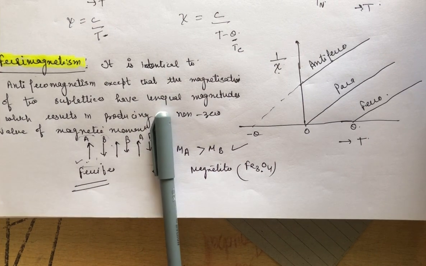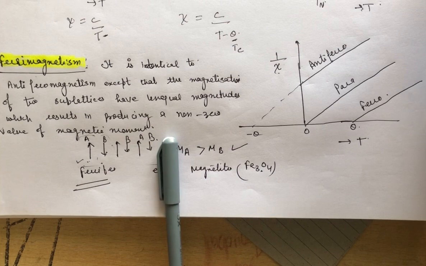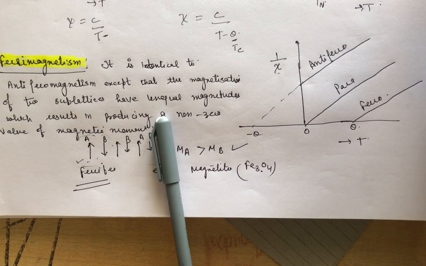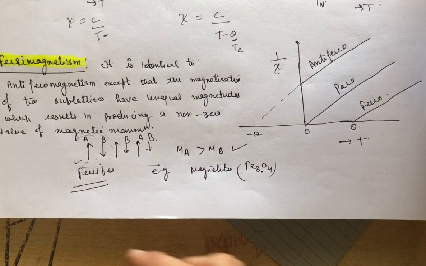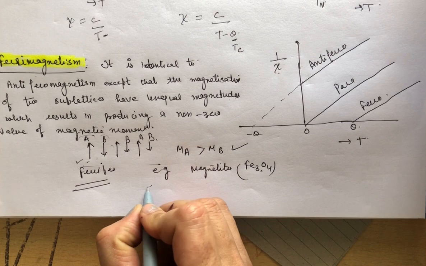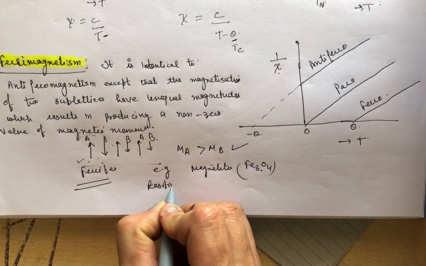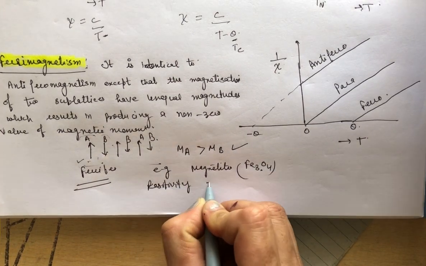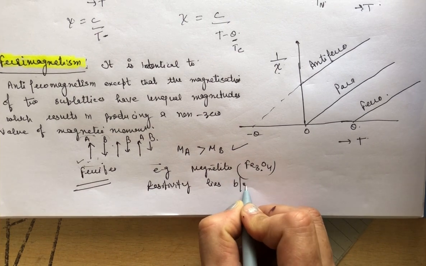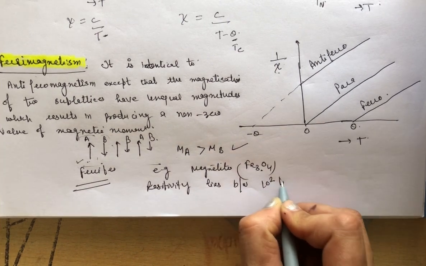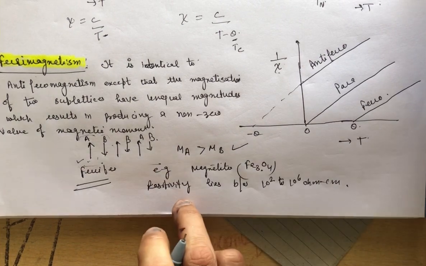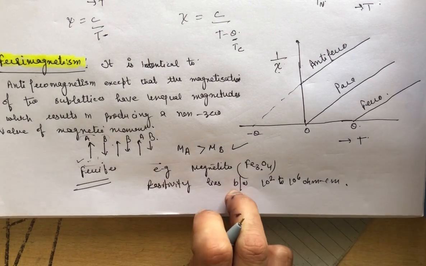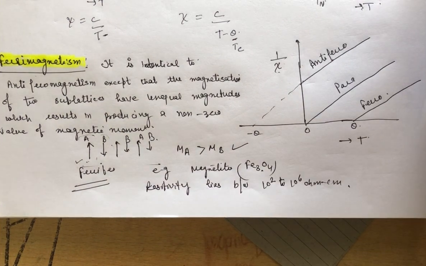If there is a difference in the internal structure, then the temperature dependence of spontaneous magnetization will also be different. And the resistivity of these types of material lies between 10 raised to power 2 to 10 raised to power 6 ohm centimeter. So they are insulators or semiconductors, but not metals.